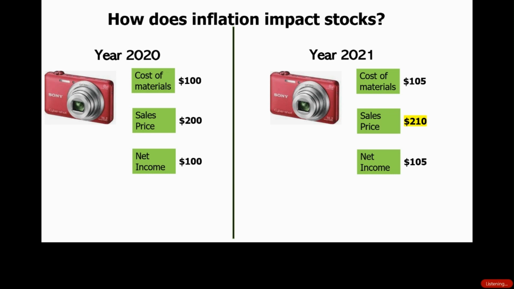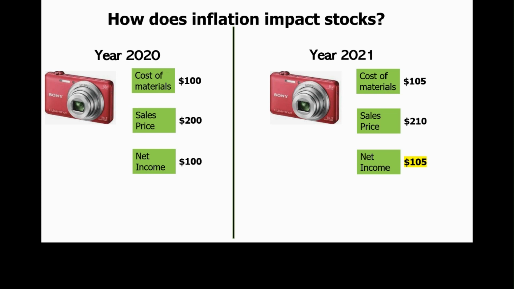So when we subtract the price of the materials, then the net income is $105, which is a 5% increase. So what Sony did from 2020 to 2021 is they automatically adjusted because the cost for them to do business increased by 5%. So they then translated that cost over to their customer, which was their price was raised by 5% and their net income was raised by 5%.